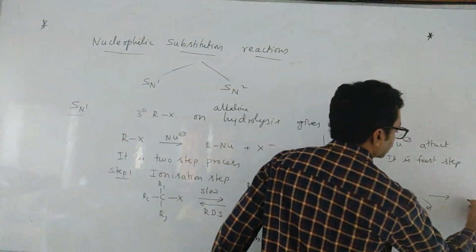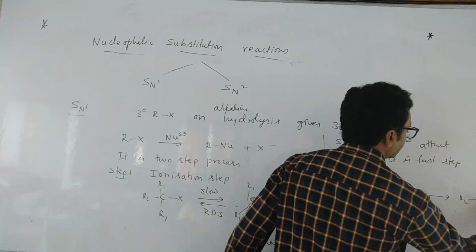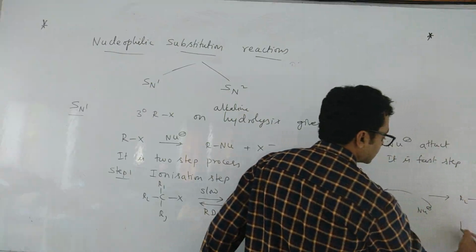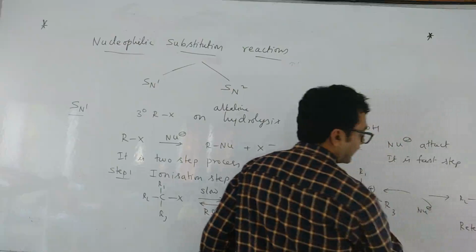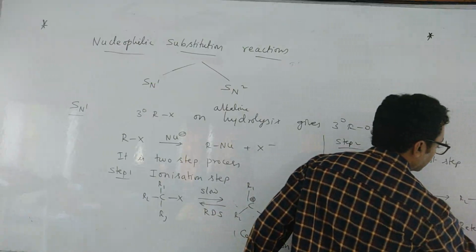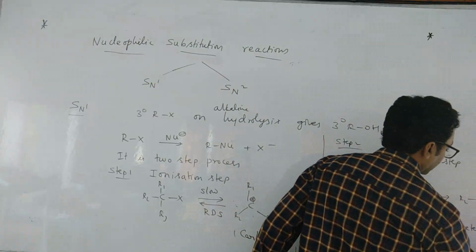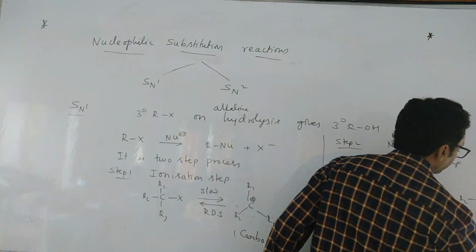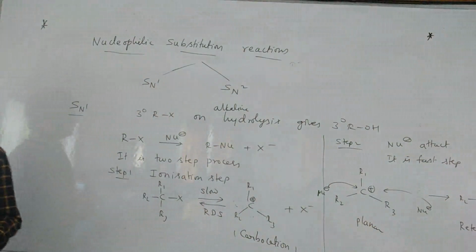So we will get two products. One is R1, R2, R3 with the nucleophile coming here. This is called retention. The next one, the nucleophile will be here. This is called inversion. So one is retention, the other is inversion.